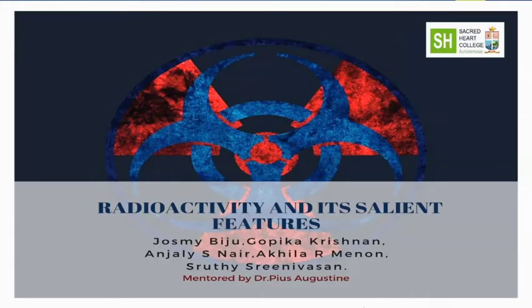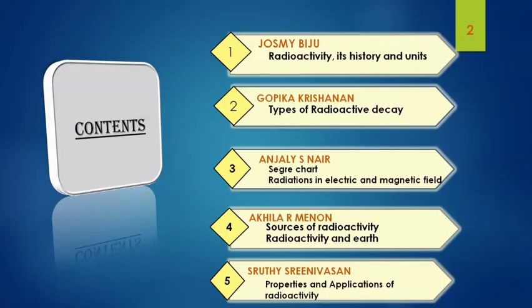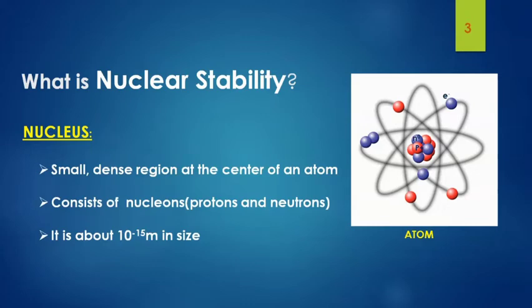So, now let me introduce my group members and the contents we are going to discuss. Myself, Josmi Biju, I will be dealing with the portions radioactivity, its history and units. Then Gobiga will give you an idea about the types of radioactive decay, and Anjali will give you an idea about the radioactivity experiment and the radiations in electric and magnetic field. Then Akhila will handle the section sources of radioactivity and earth. And finally, Shruti will talk about the properties and applications of radioactivity.